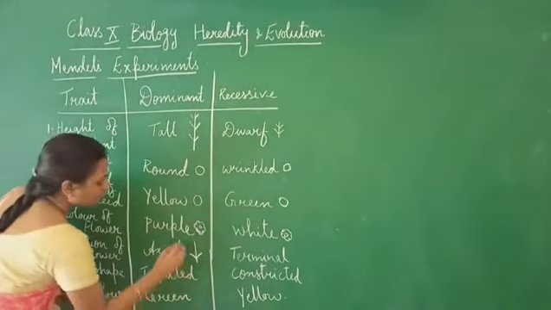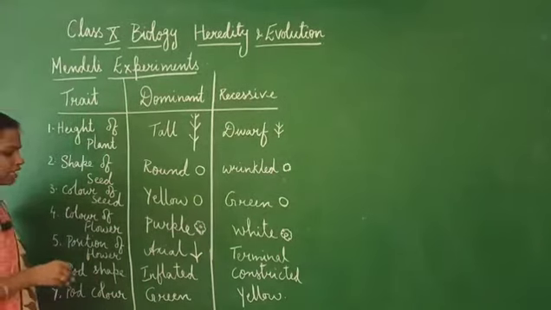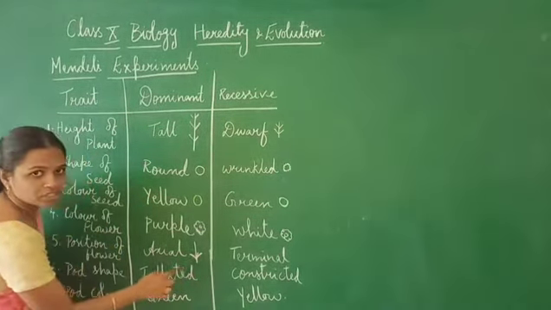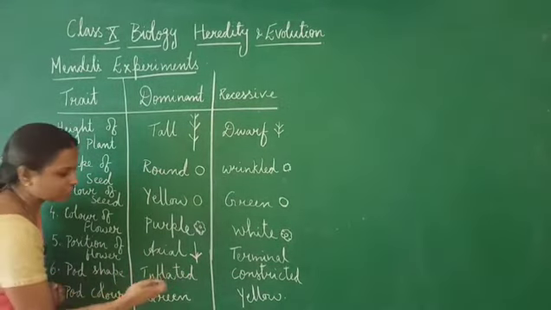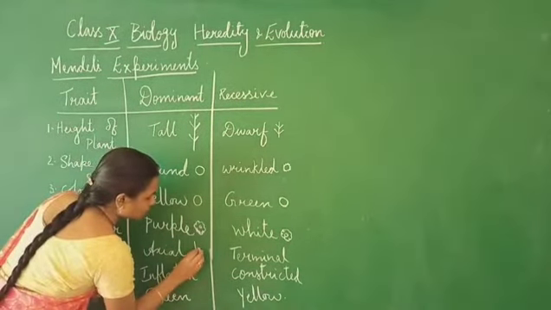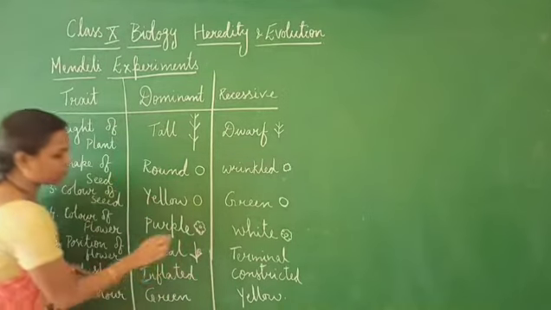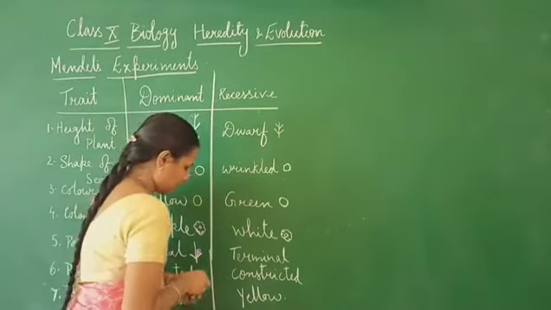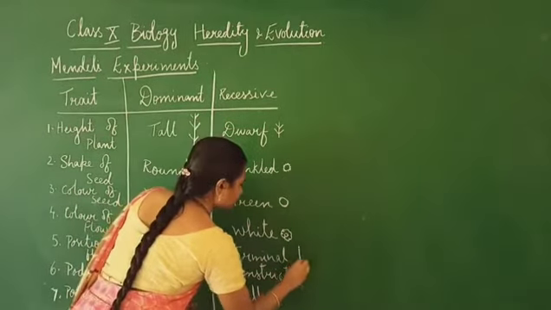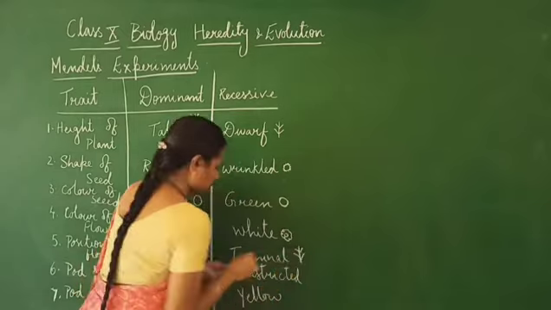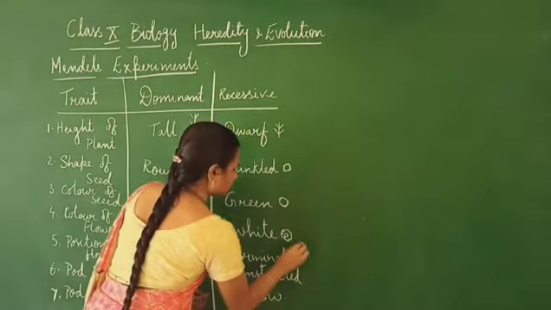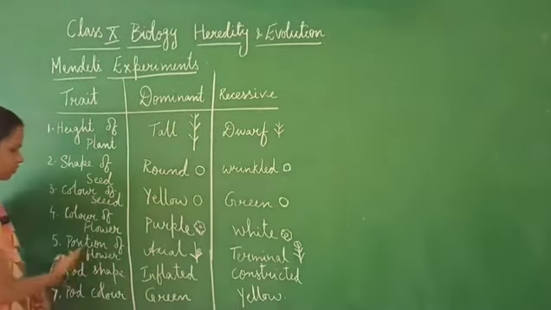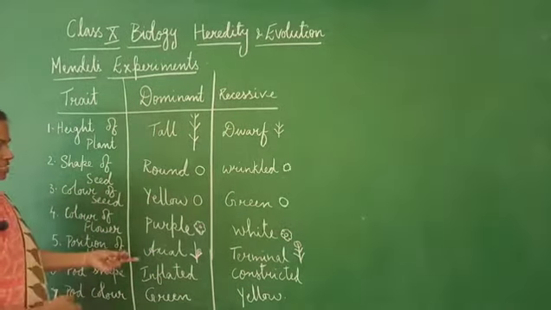If the flower is coming from this position, where the branch actually starts or the leaf actually starts, that is called an axial position. Otherwise, if the flower is at the terminal position, so these are the two forms in which the position of the flower can be seen.